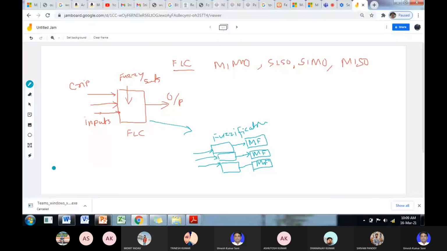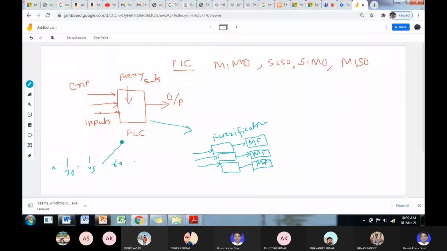So suppose input has the range of 0 to 60 degree. Okay, and you have selected the centers at 30, and selected the centers at 45. Then what is the range of the fuzzy membership function? 0 to 40, and 40 to 50, and 50 to this.